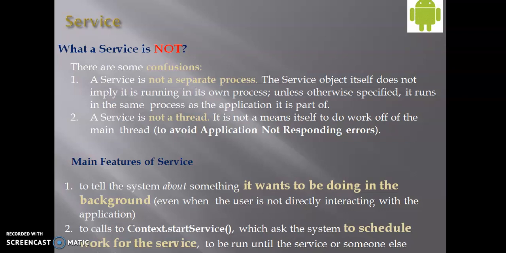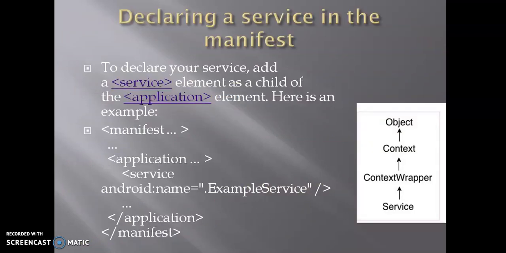until the service or someone else explicitly stops it. So when we are declaring a service, you have to declare that particular service in the manifest file. You can see here in the manifest file, under the application element, you have to add the service element with the attribute android:name equal to .ExampleService. This is just an example service. So you have to add that particular service in the manifest file.